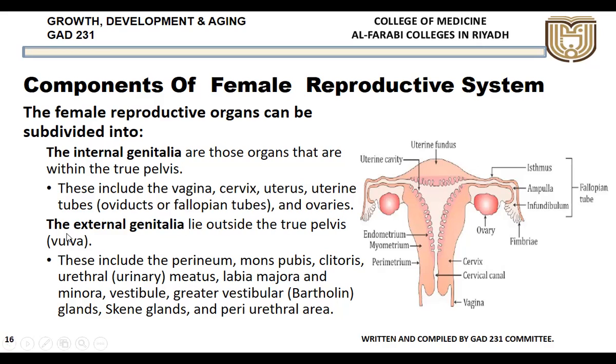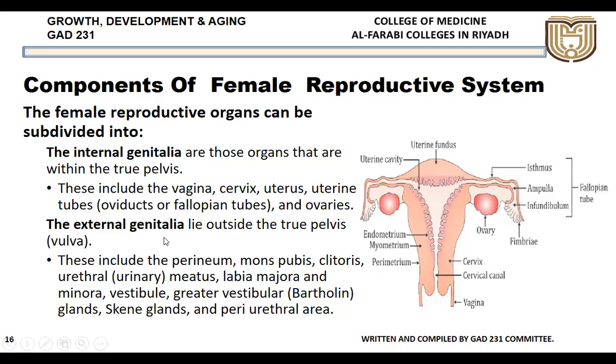Along with that, the other internal genitalia include the uterus, the cervix, the vagina, and the uterine tubes, which are also called the oviducts or the fallopian tubes. All are present in the true pelvis, not like in case of male where the testes are outside the true pelvis, in the scrotum. But in case of the female, all organs are present within the true pelvis.